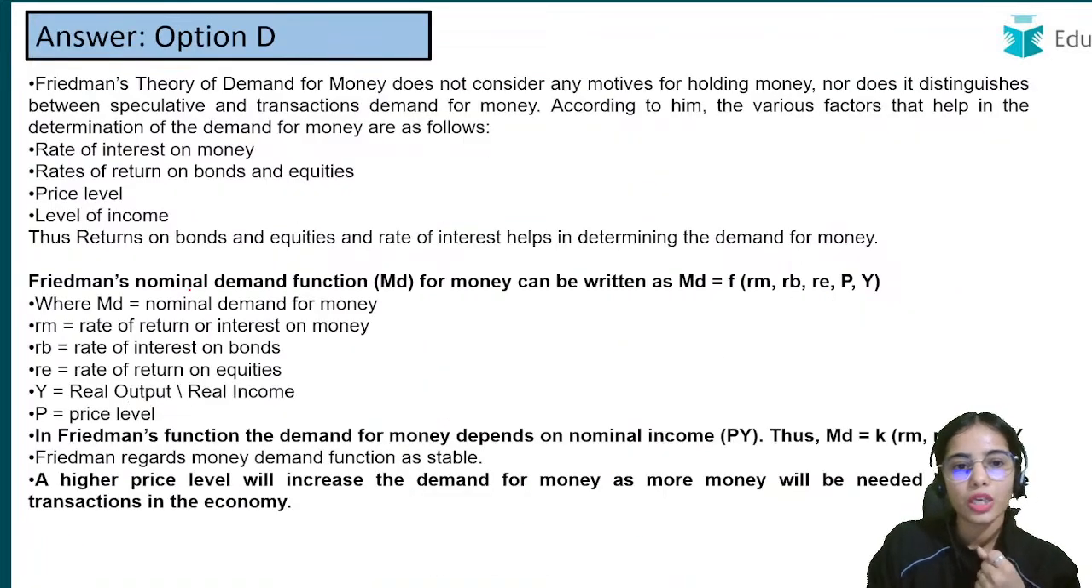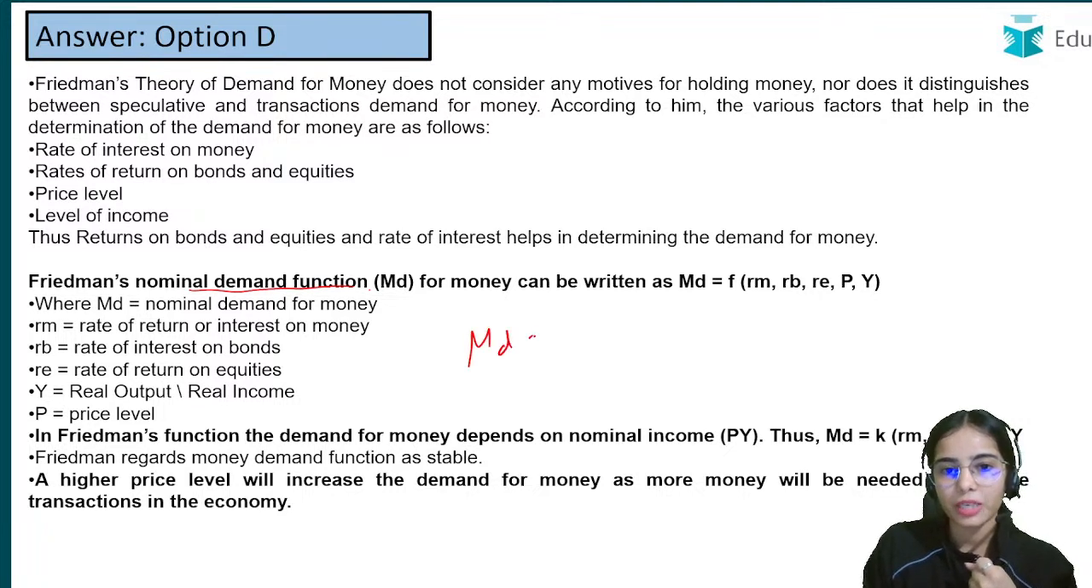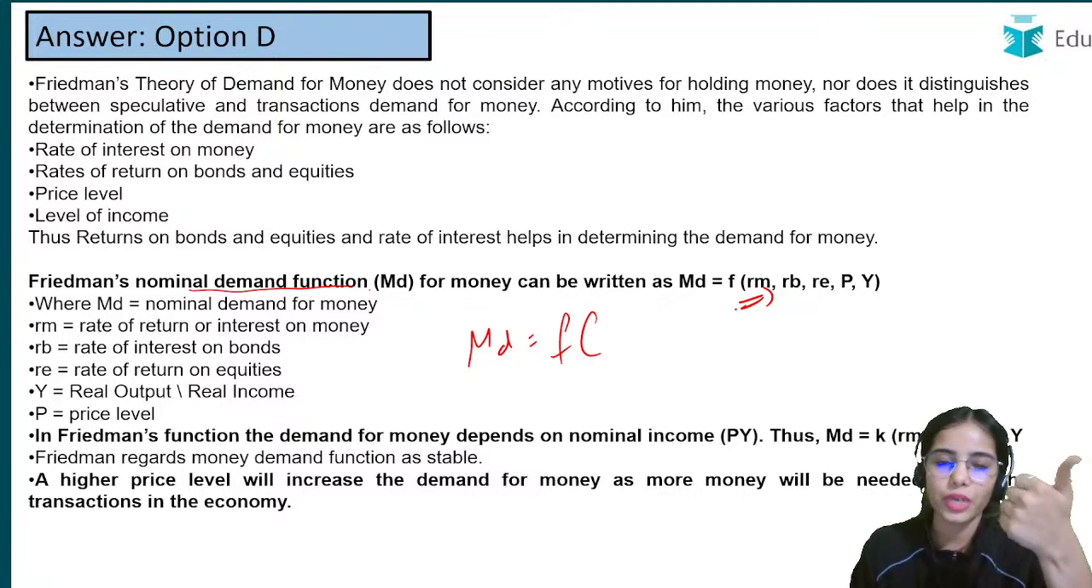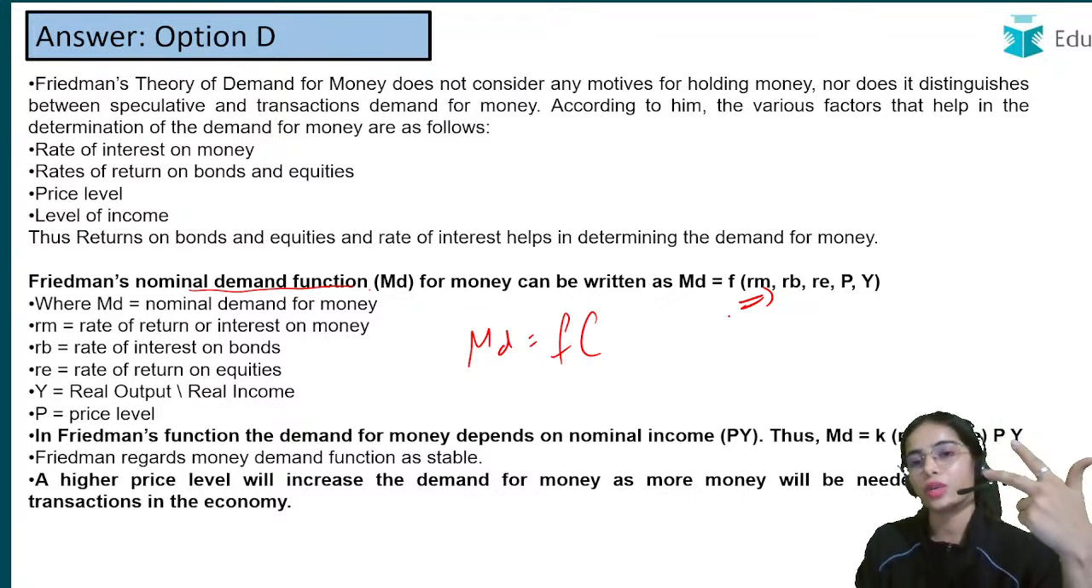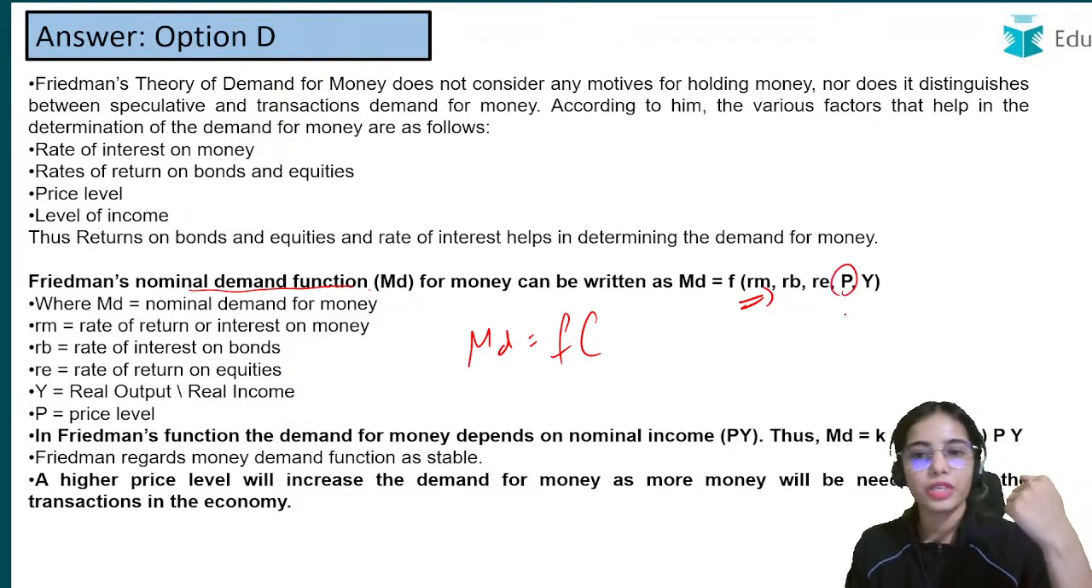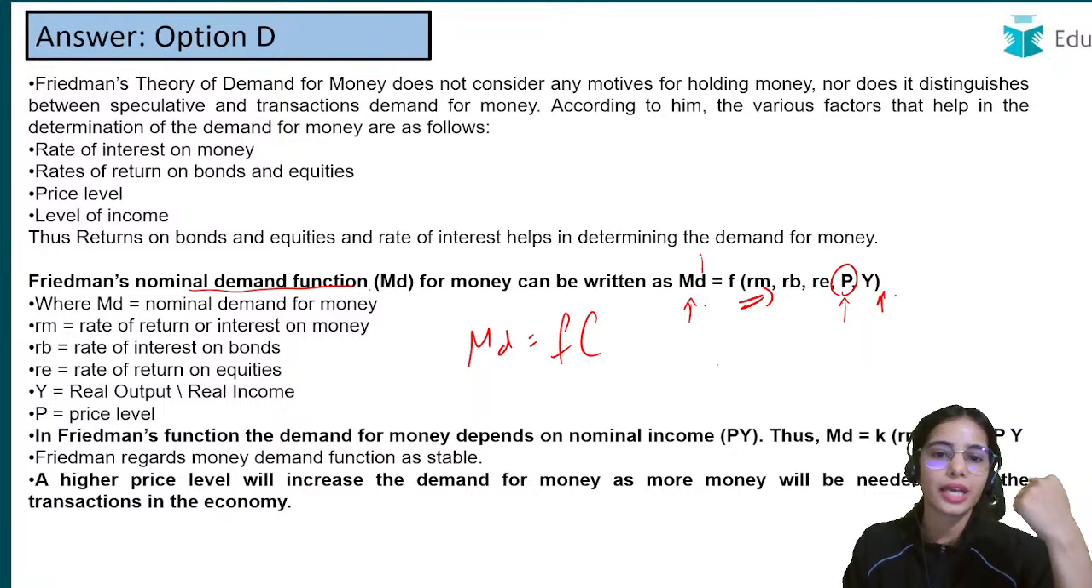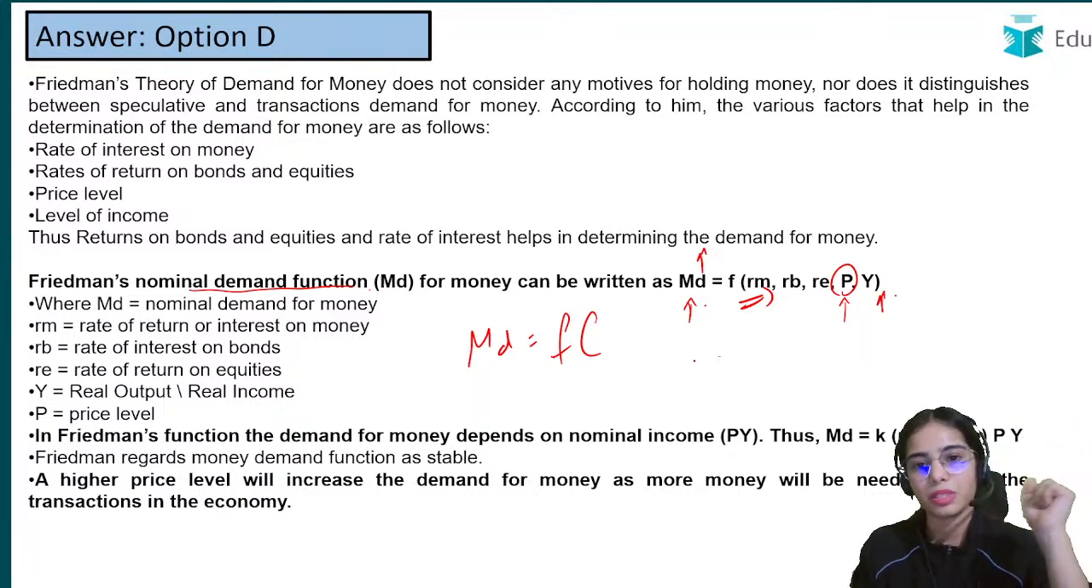So Friedman's nominal demand for money is a function of the returns that you are getting on the bonds, the returns that you are getting on the equities, and the price level you have. The higher the price level, the higher the demand for money; the higher the income, the higher the demand for money for transaction purposes. Okay.